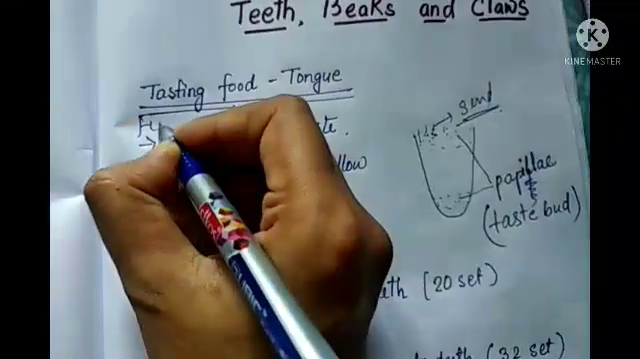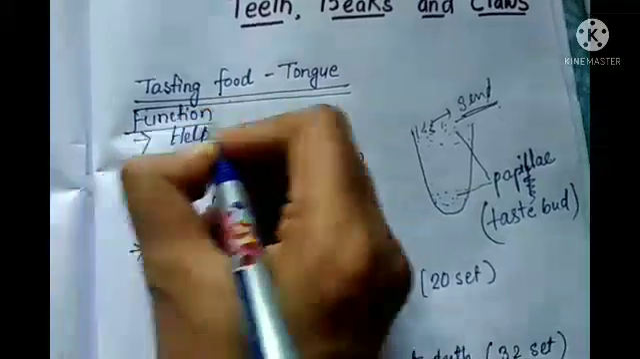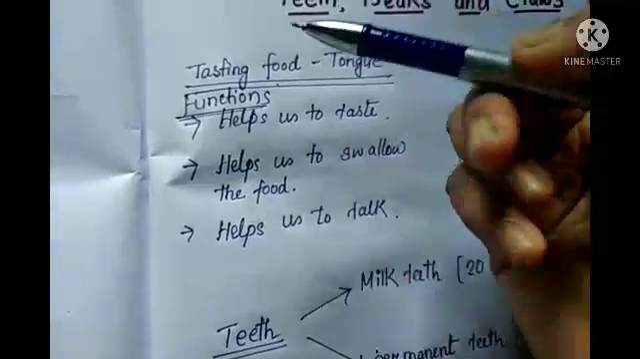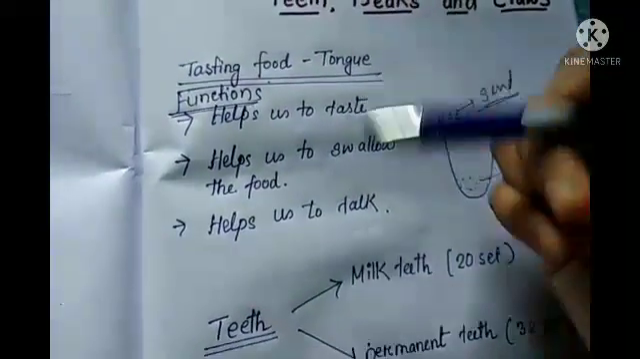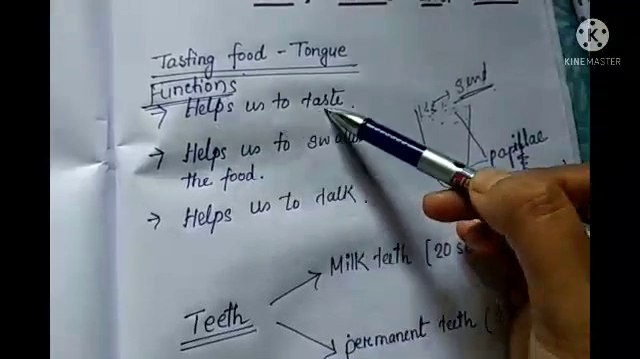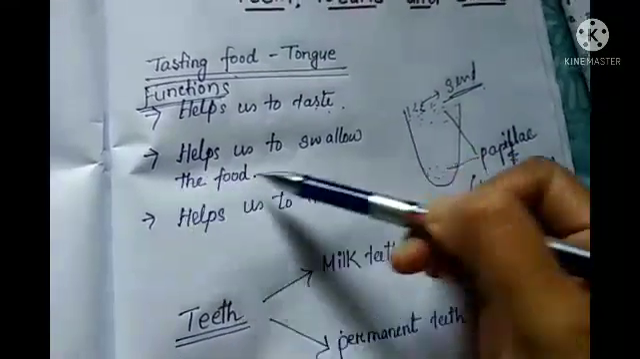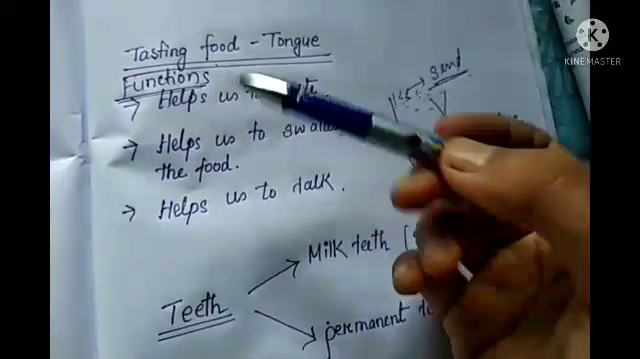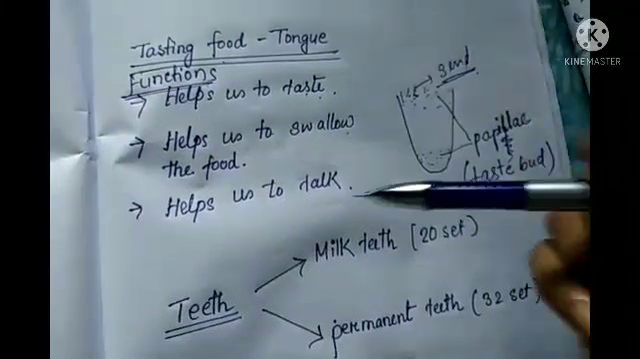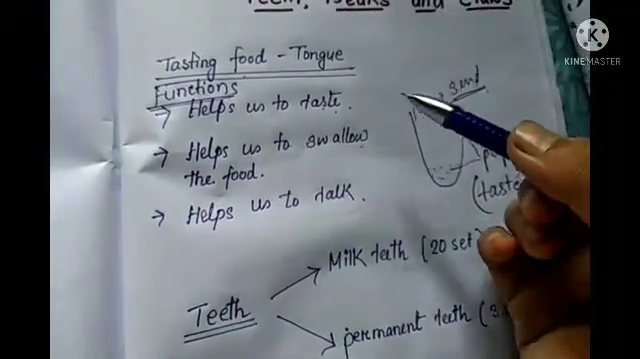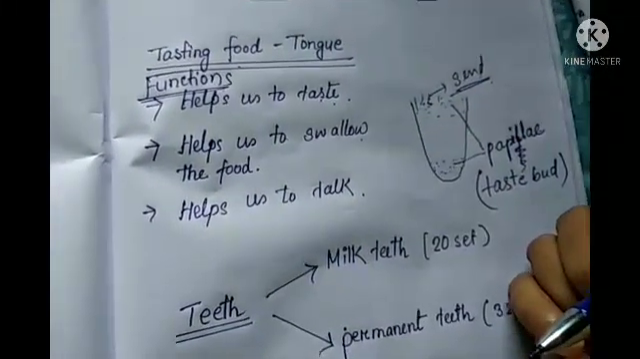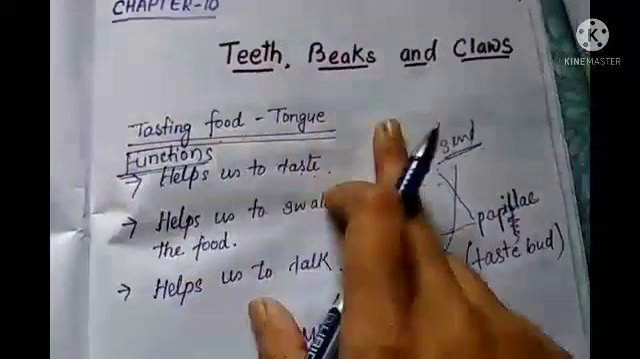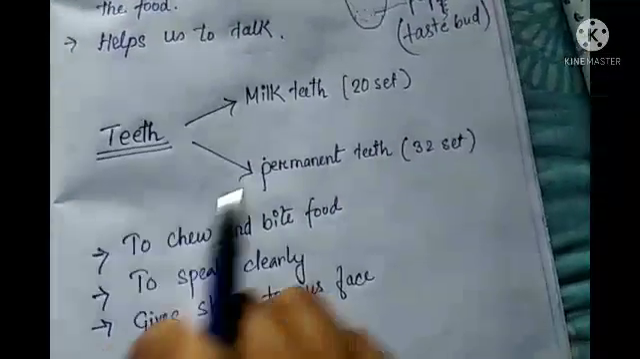So here I have written some functions of the tongue, like how the tongue helps us, okay? Tongue helps us to taste the food. Tongue helps us to swallow the food, right? When it is mixing with the saliva, then it is helping to swallow the food. And also, most importantly, tongue helps us to talk, okay? Without the tongue we cannot talk. So now I think this tongue part is clear to you. Let's move to the next topic, that is teeth.